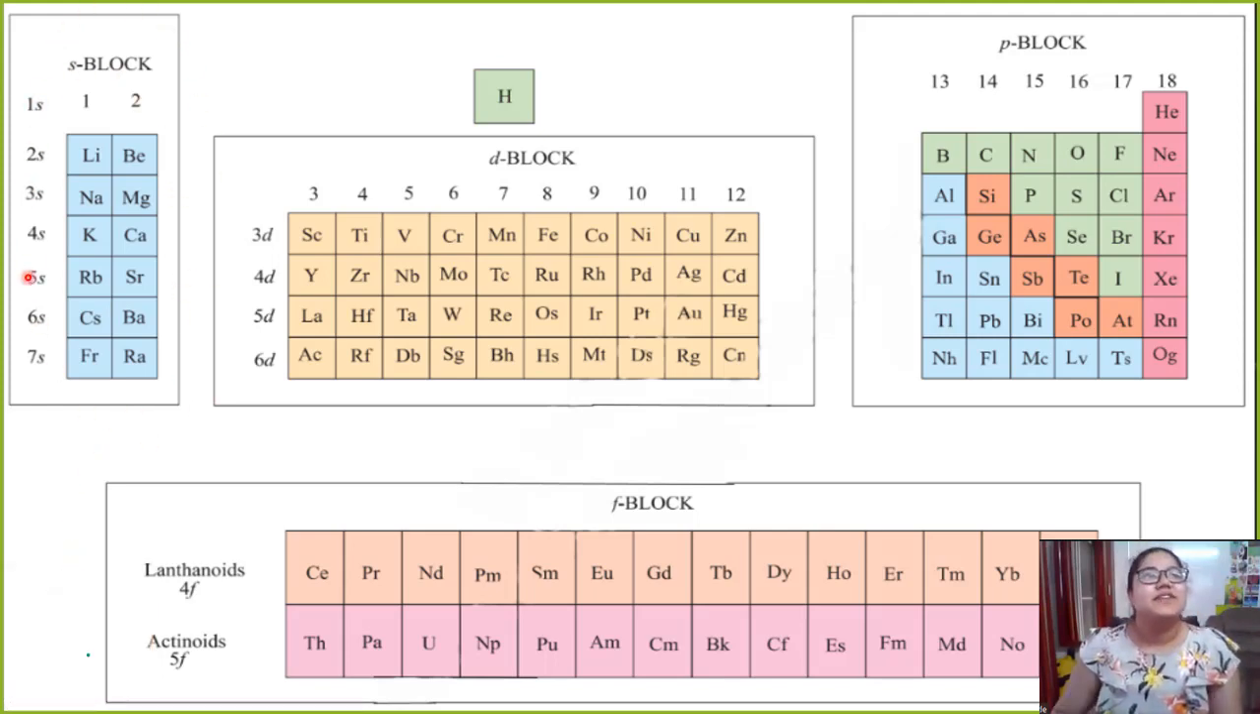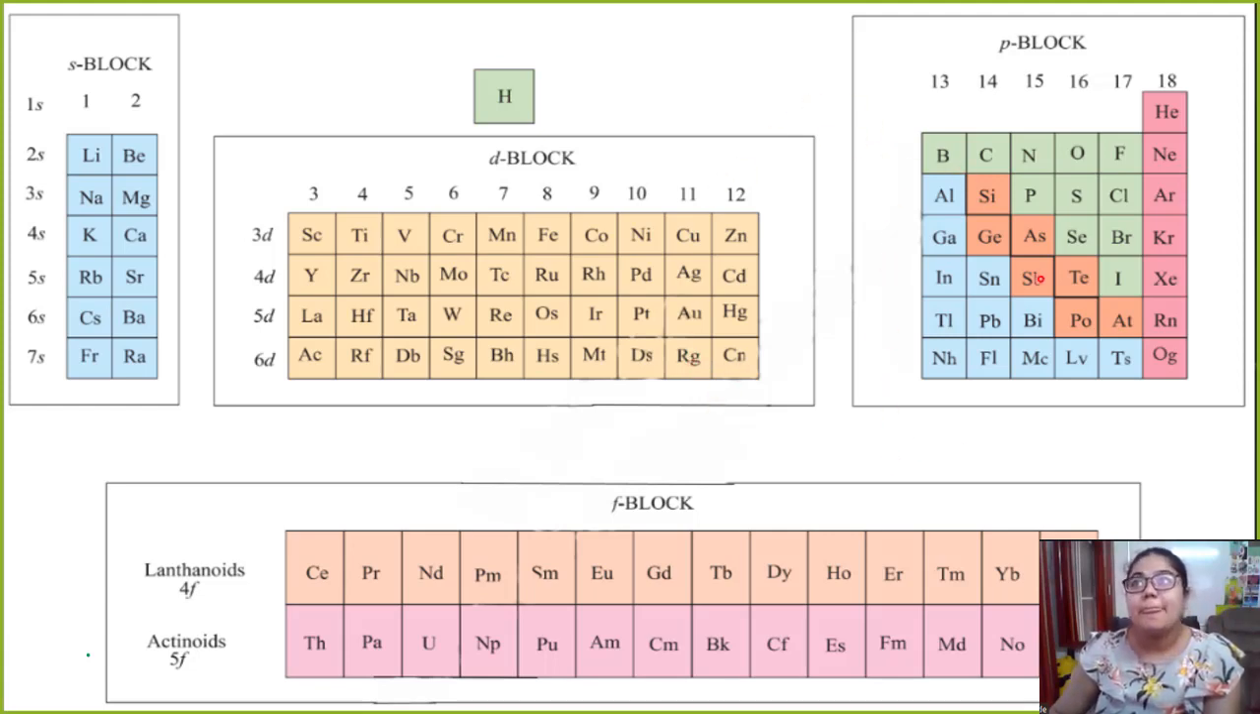So if you see the left part of the periodic table, these elements are known as S block elements and they are all metals. Now we come to the D block and there is hydrogen at the top. Hydrogen is kept separately and we'll see why. But these elements which are shown in peach color are also all metals. These are known as transition elements.